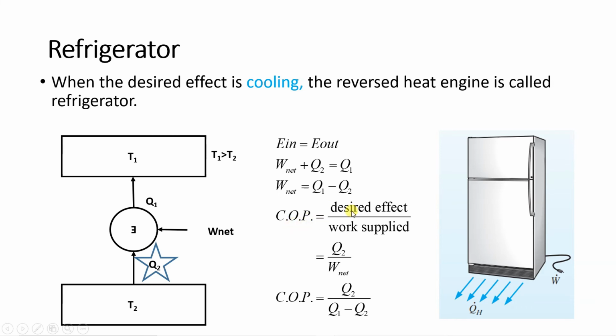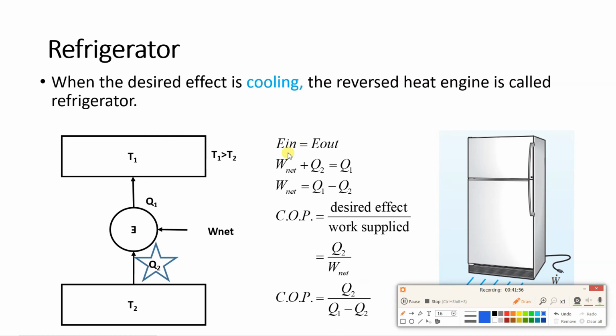Now we'll define COP of refrigerator, coefficient of performance. What is that? Desired effect upon work supplied. What is the desired effect for refrigerator? It is cooling effect, which is Q2. So Q2 upon what is the work supplied? W net. Now W net is what? Let me highlight that. This is W net. And here we have W net. So W net is Q1 minus Q2.